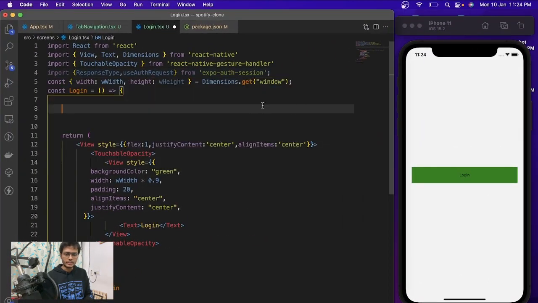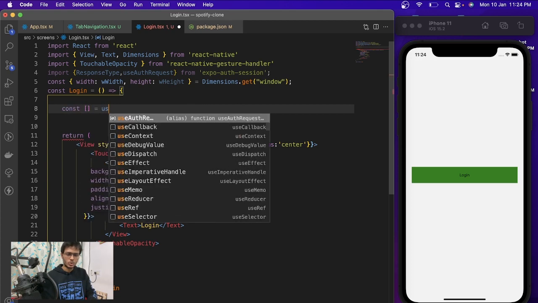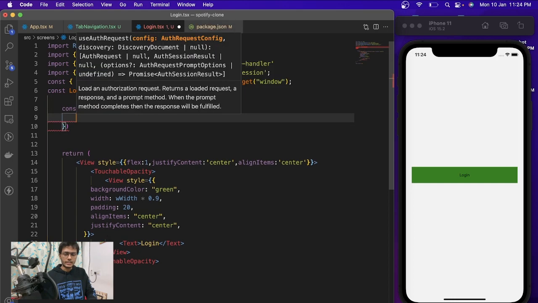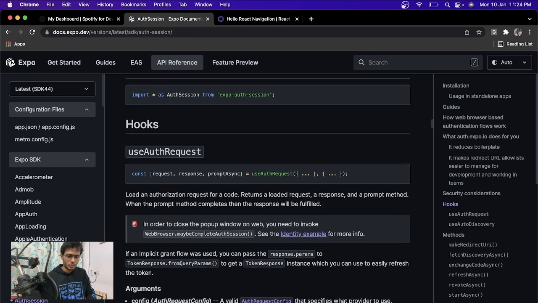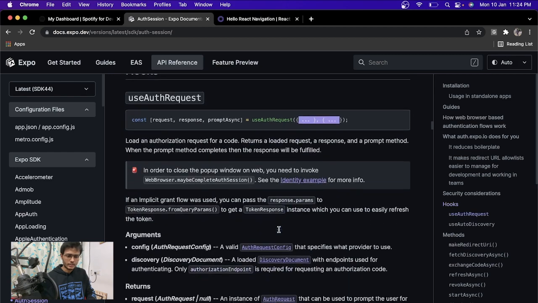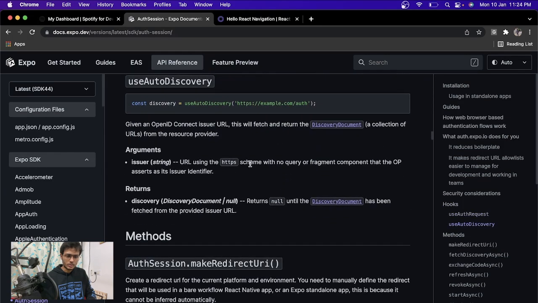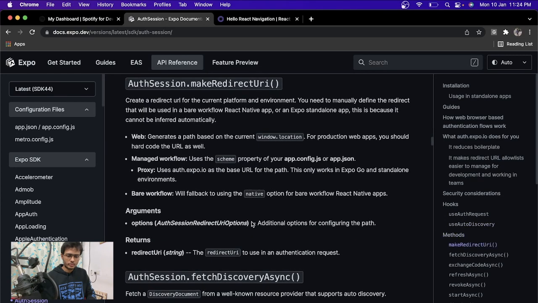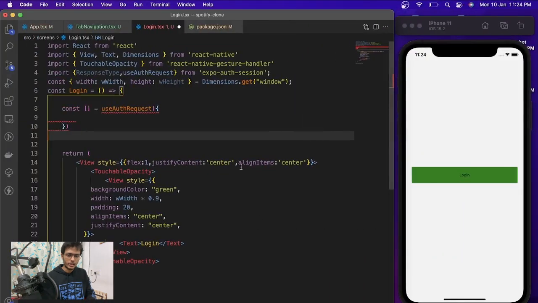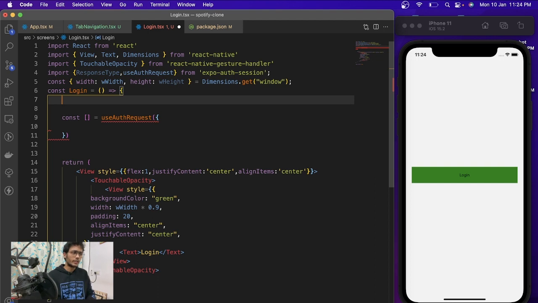you just need to go to your app, and inside the app, we will have this useAuthRequest. And inside the request, we need to pass a few things. If you just go over here, it expects some things, and those include this discovery URL. For Spotify, we have two URLs, the authorization endpoint and the one to get the token. We need to pass those URLs here.